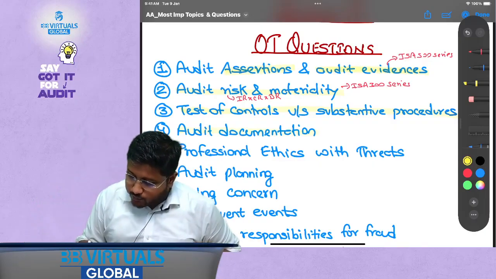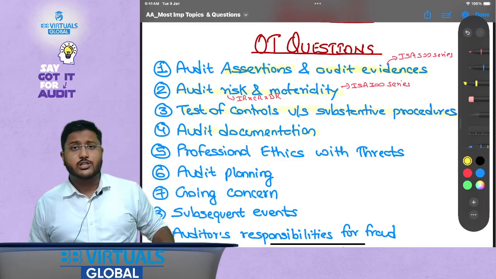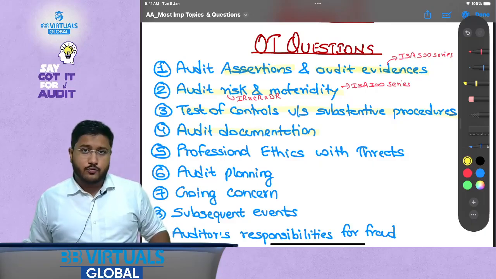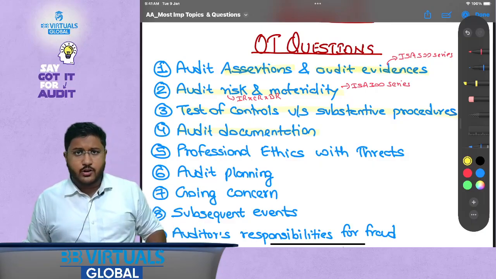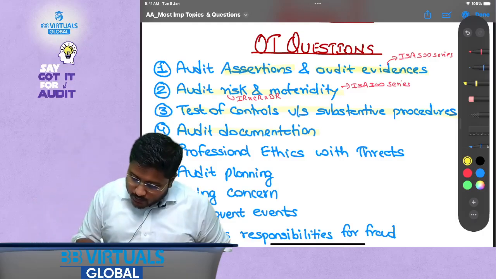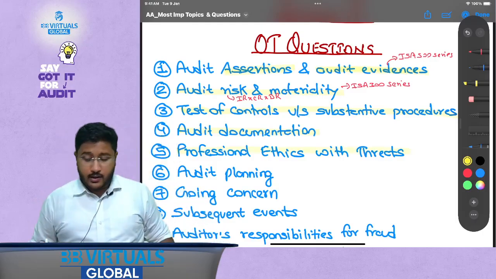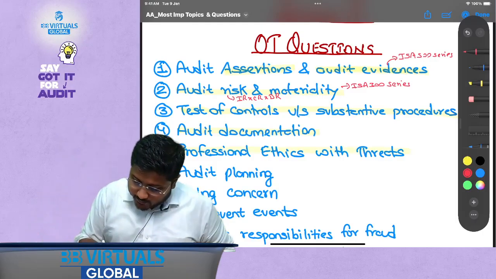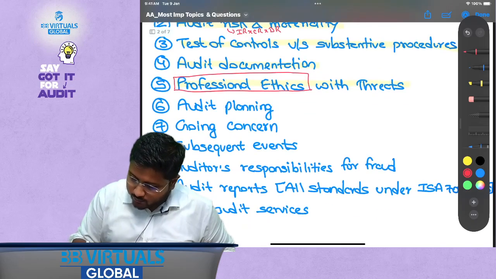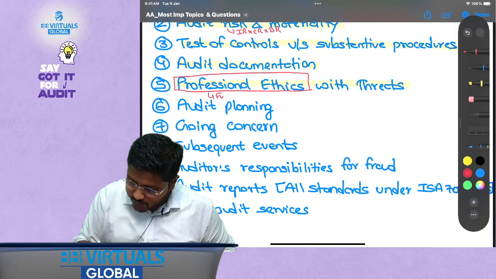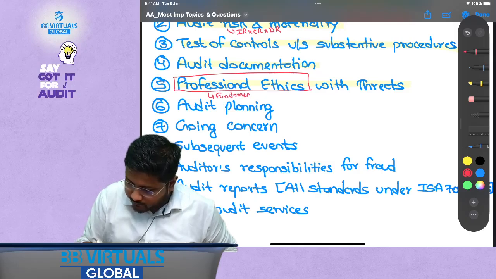Then documentation, so the nature, type and extent of documentation that is required, what is the permanent audit file, what is the temporary audit file, the current year audit file, all of that. Then professional ethics with threats. Whenever I say professional ethics, I am talking about fundamental principles.